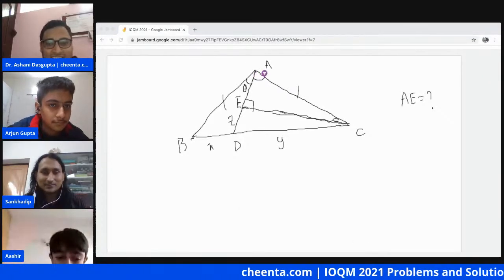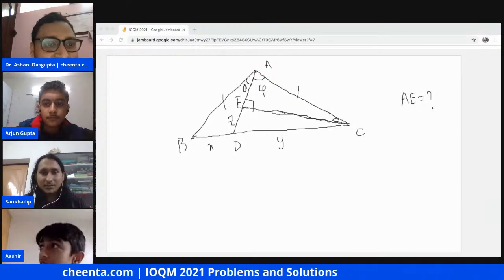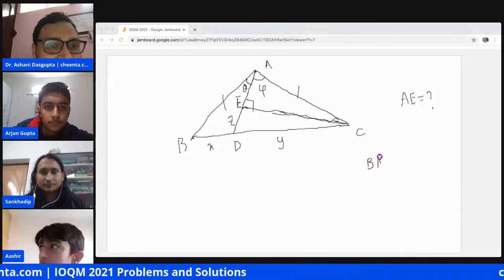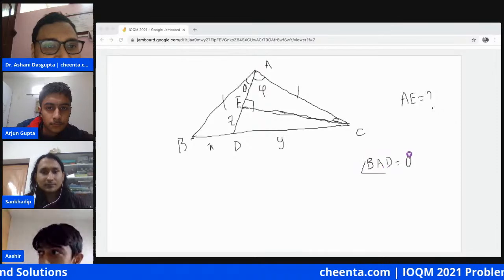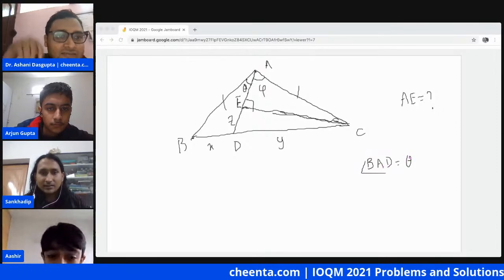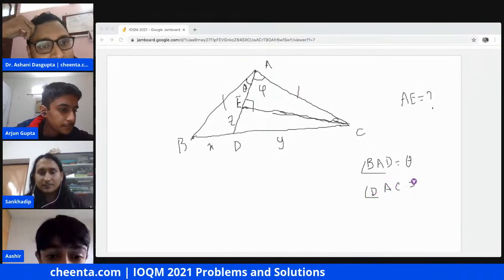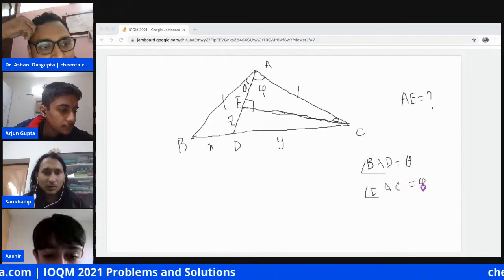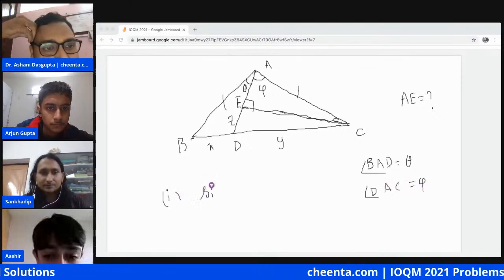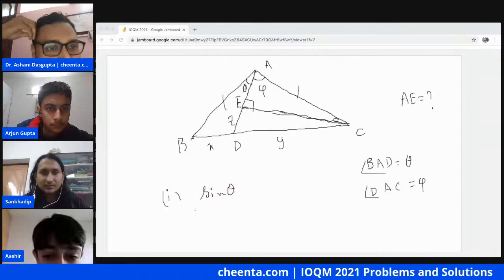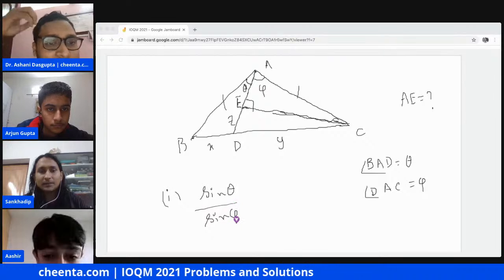Now suppose BAD equals theta and DAC equals phi. Observation number 1: sine theta by sine phi is equal to x by y.